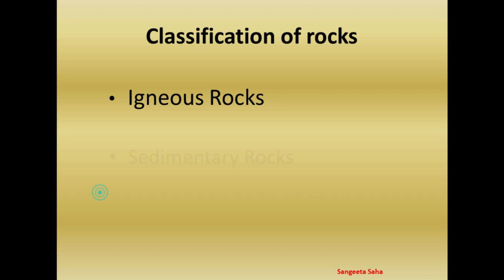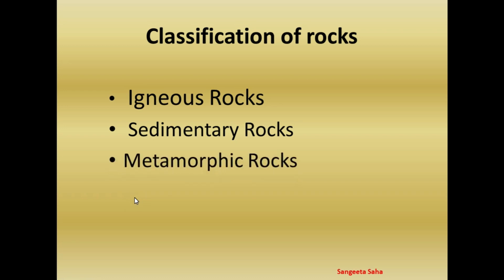The next classification is sedimentary rock, which consists of fragments derived from pre-existing rocks or materials precipitated from solution. And last but not least is the metamorphic rock. It has been derived from either igneous rocks or sedimentary rocks, and it is formed under conditions that cause changes in mineralogical composition, texture and internal structure.